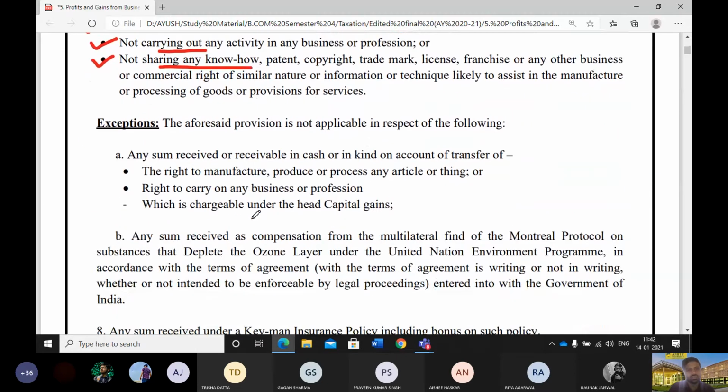There is an exception to this. For example, any cash received or receivable on account of rights to manufacture, produce or process an article, and rights to carry on any business or profession. These are taxable, but taxable under the head capital gains. I'll teach you how this has been covered in that area. You just remember that these items are taxable under some other heads of income.